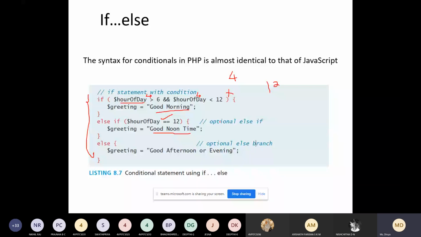For example, if you are giving 13, in 24-hour format, see what will happen. 13 is greater than 6, yes, the condition is true. 13 is less than 12, the condition fails. 13 is equal to 12, false. So it will go for the last else statement and display the message good afternoon or good evening. So this is for 24-hour format. This explains how we can use if and if else statements in PHP, very similar to your C program.